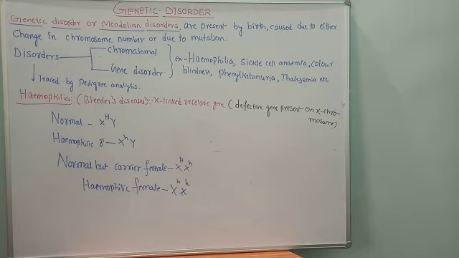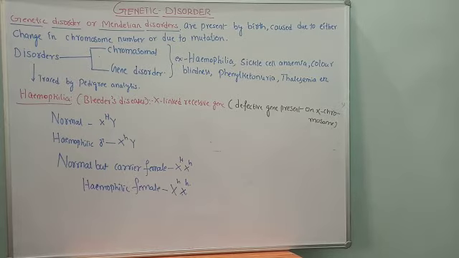One more point: Mendelian or gene disorders may be due to a dominant gene or a recessive gene.